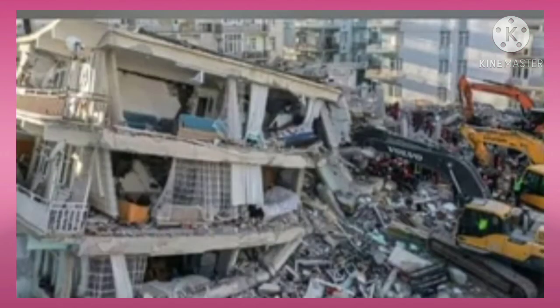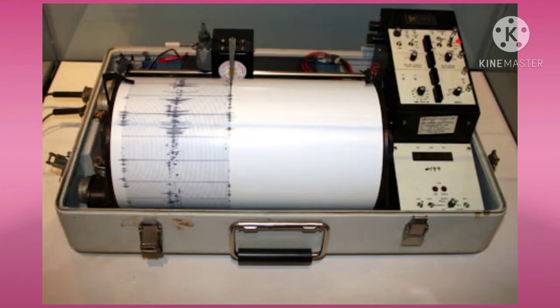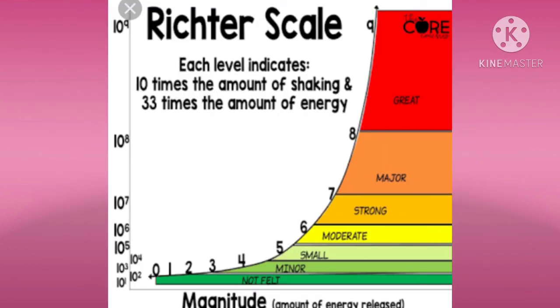Although earthquakes cannot be predicted, the impact can be minimized if we are prepared beforehand. Some common earthquake prediction methods adopted locally by people include studying animal behavior. Fish in the ponds get agitated, snakes come to the surface. An earthquake is measured with a machine called a seismograph. The magnitude of the earthquake is measured on the Richter scale.